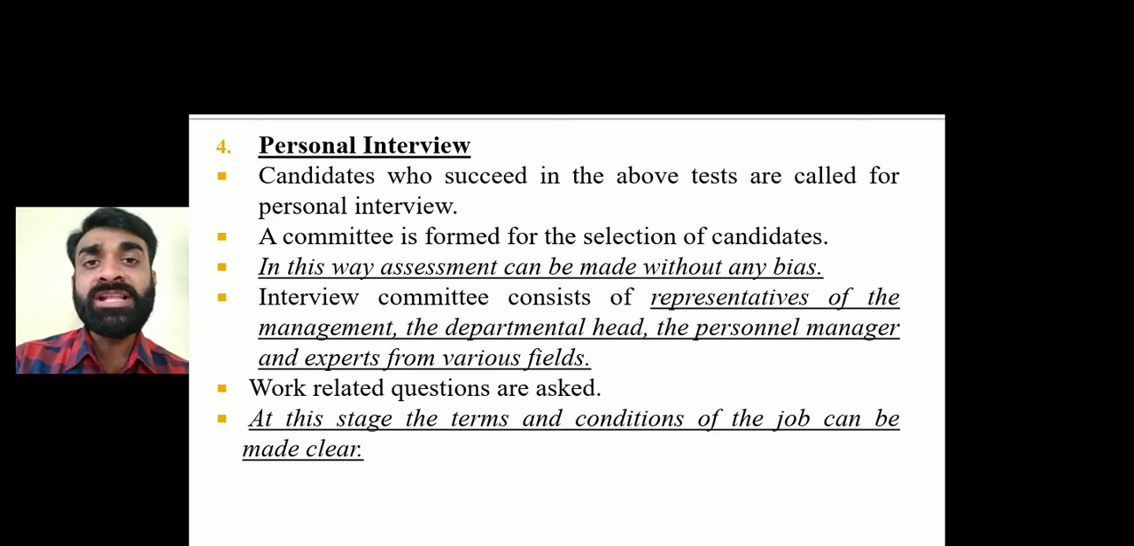So personal interview means one-on-one interaction with the interview committee, which can be considered 4 to 5 people. They are going to take the interview of the particular candidate, all the 20 candidates who have cleared the test, and they are going to ask the work related questions. Okay, so that is the 4th step.